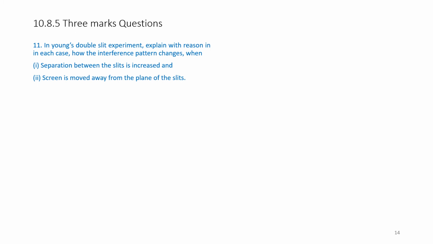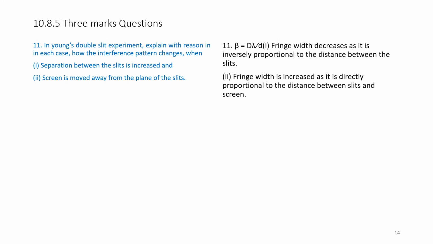In Young's double slit experiment, explain the reason in each case how the interference pattern changes when the separation between the slits is increased and the screen is moved away from the plane of the slits. Answer: beta is equal to capital D into lambda by small d. Part 1.